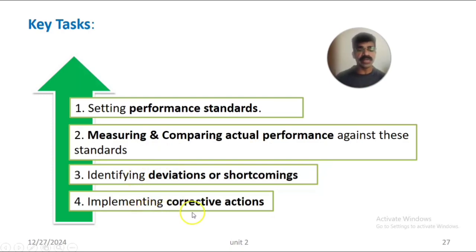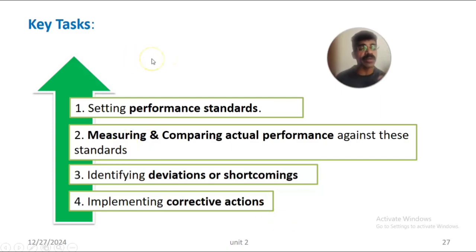If so, implementing the corrective actions with punishment or with motivation, with guidance, supervision, etc. That is implementing corrective actions to accomplish the goals or objectives of the particular healthcare setting or healthcare organization or the general organization.